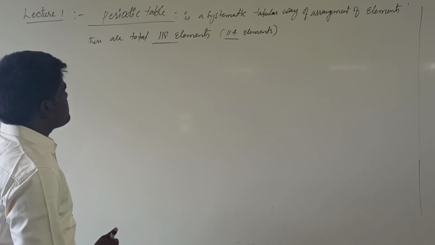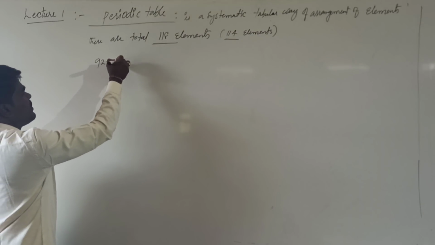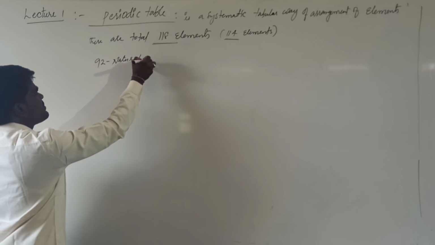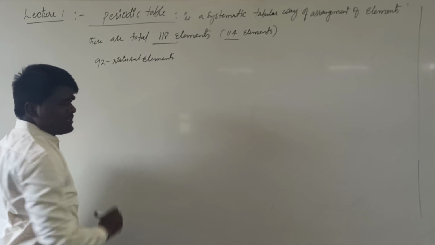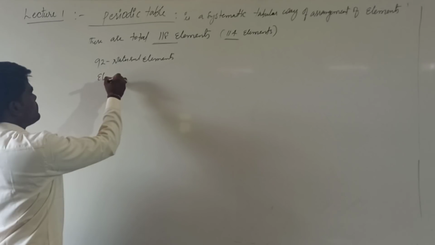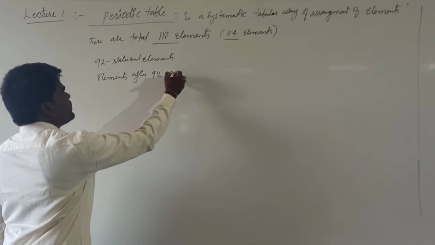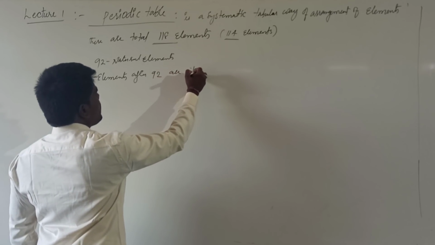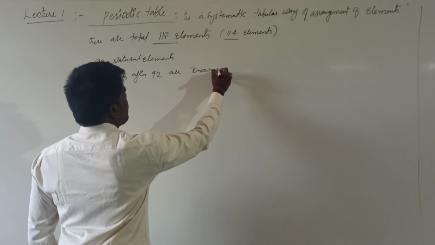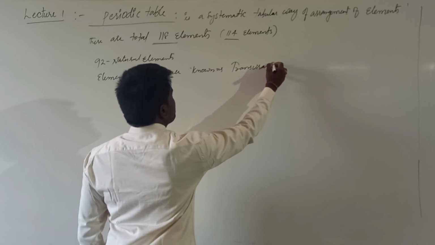Out of all these elements, up to 92 are natural elements that occur naturally in nature, and the rest of the elements beyond 92 are known as transuranic elements.